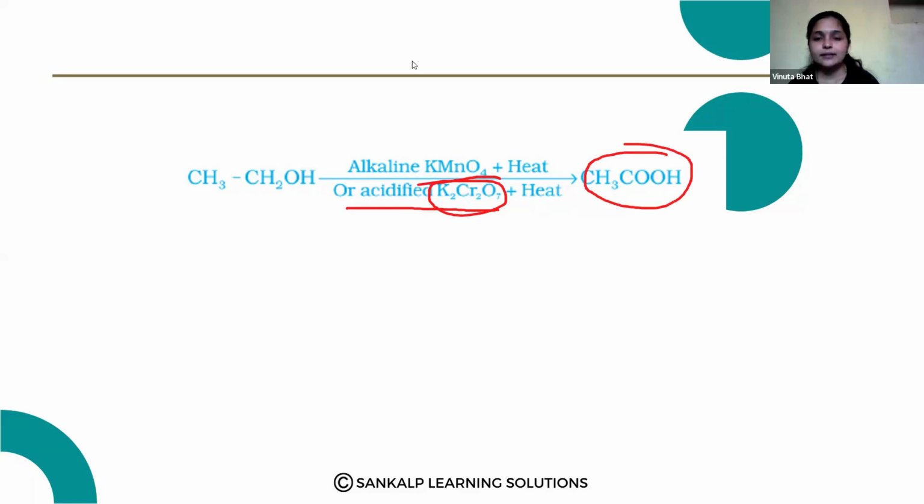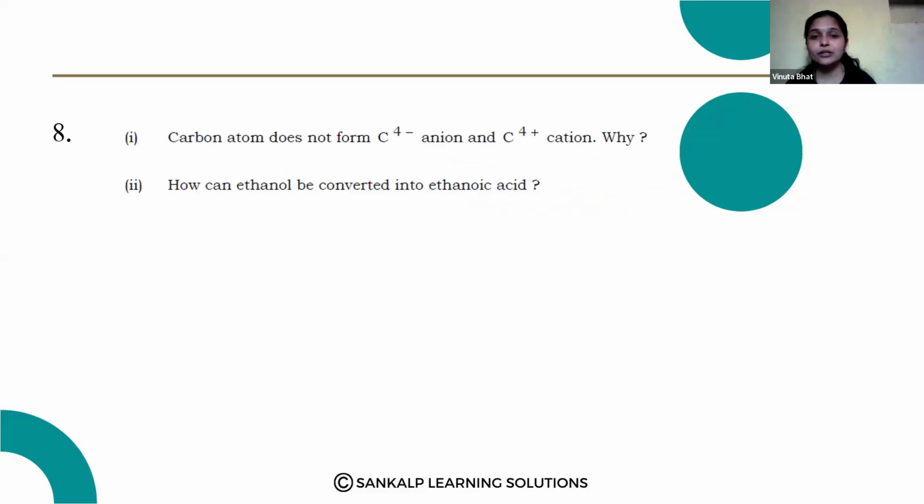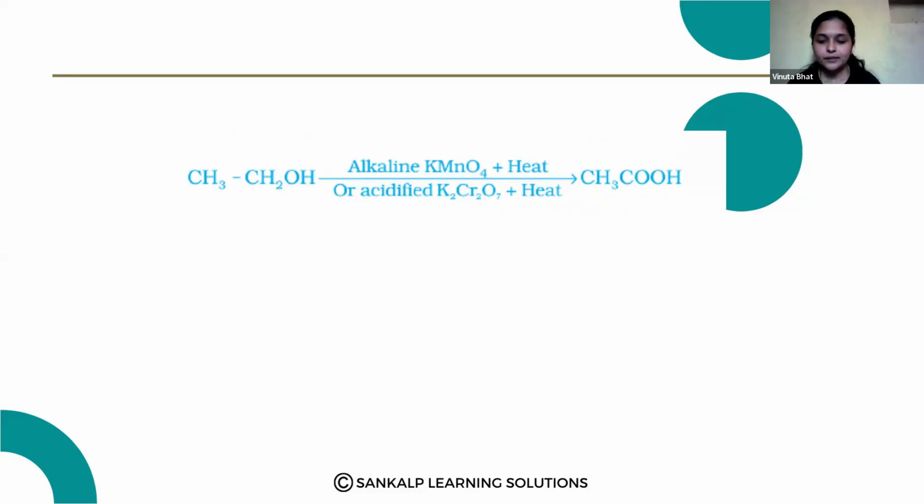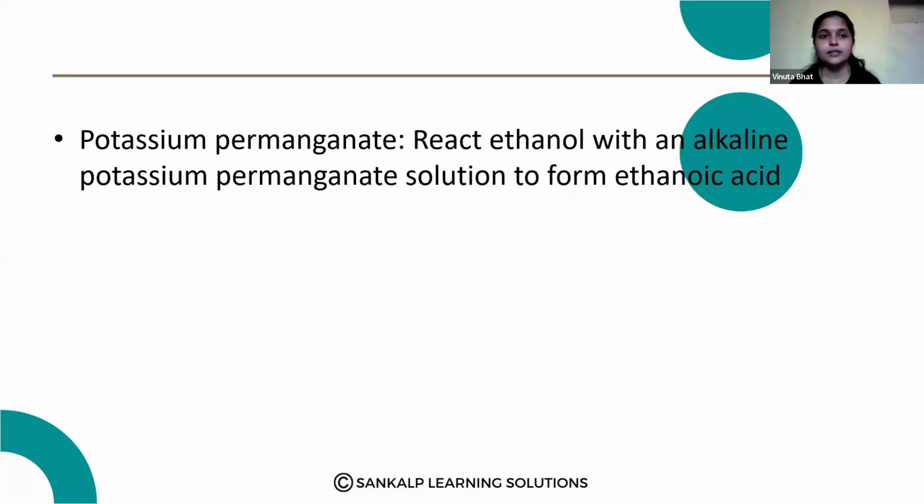Please write the answer in words. Okay, so here I had given the equation, but along with the equation, please write it in words. They asked here, how can ethanol be converted into ethanoic acid? So you have to write it in words. Okay. Yes, when ethanol reacts with alkaline potassium permanganate or acidified potassium dichromate, it forms ethanoic acid.